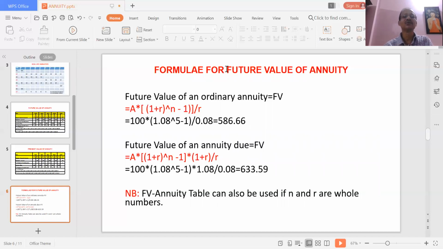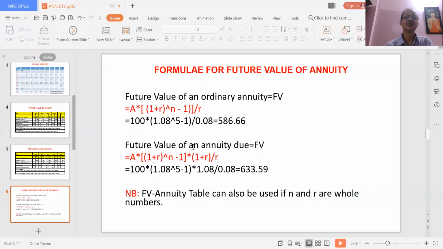Now this is the formula for future value of annuity. For the future value of an ordinary annuity, you have to use this formula. So if you put that 100, this is A into 1 plus R to the power n minus 1, divided by R. Where R is the interest rate, A is the amount that you deposit every year, and n is the number of payments. Then if you put in the formula, you get the same amount that you got through manual calculation.